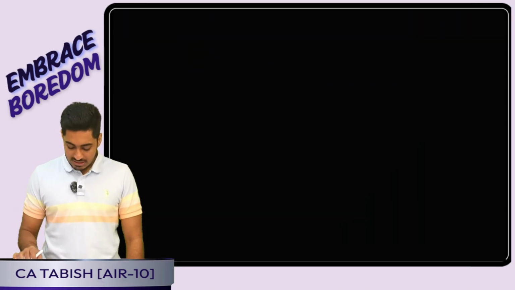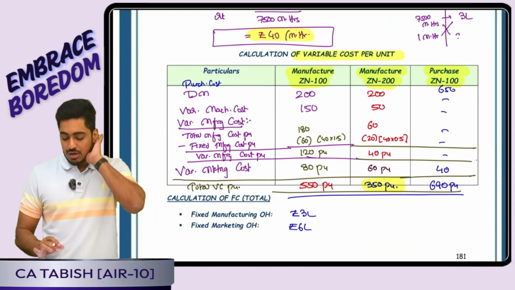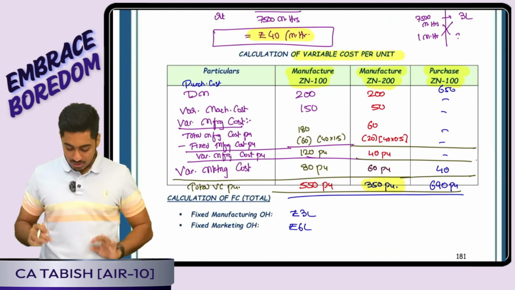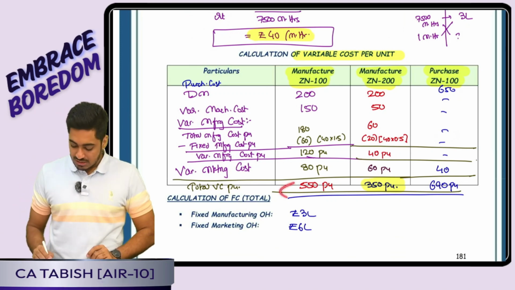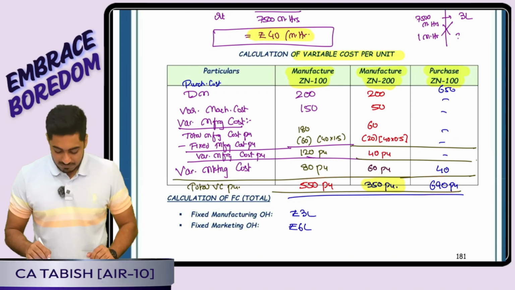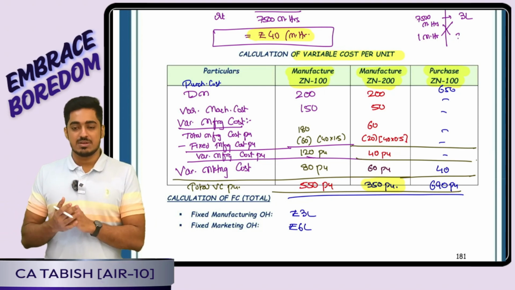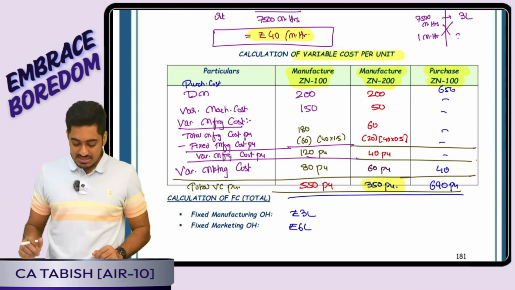What we did is we bifurcated all our cost as variable and fixed. Every variable cost we calculated on a per unit basis, and we arrived at the total variable cost per unit. If I am manufacturing, I will incur my direct material, direct labor, direct expense, variable manufacturing overhead, variable admin and selling and distribution overhead.